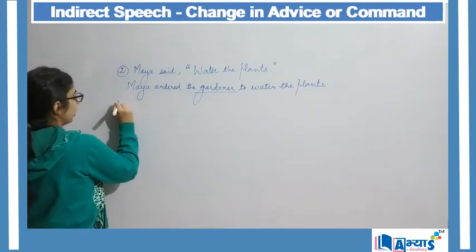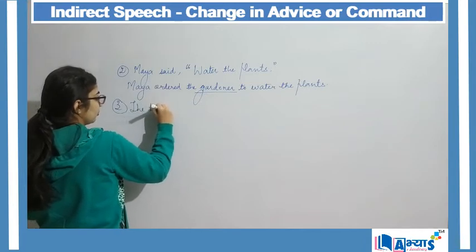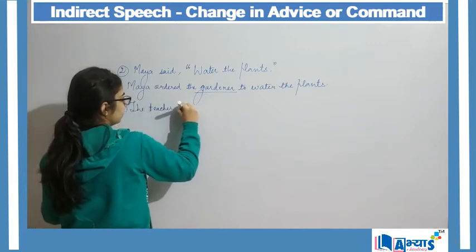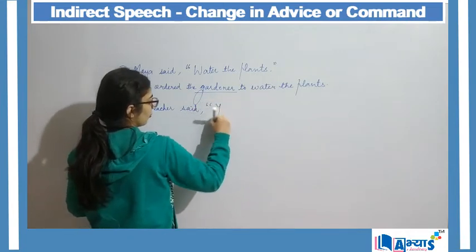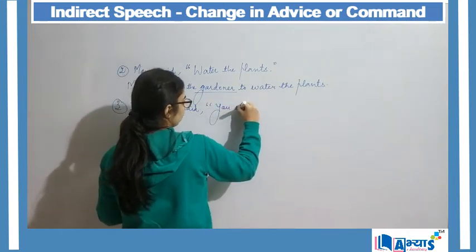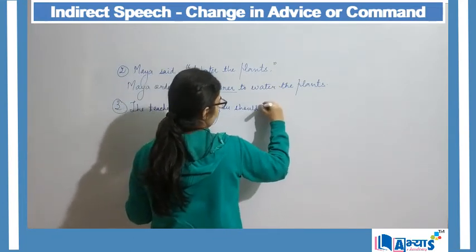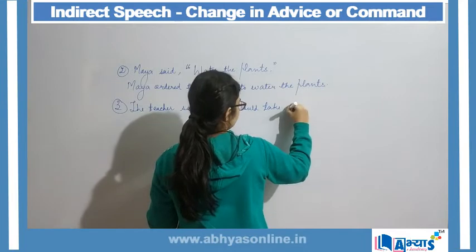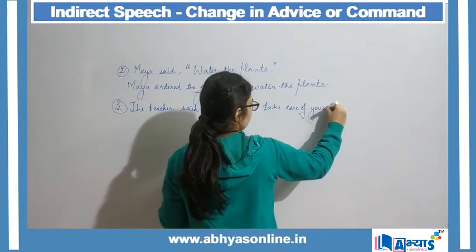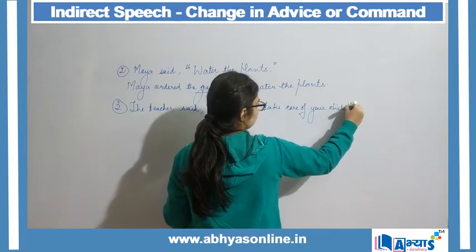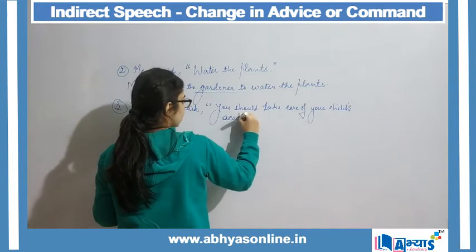Another example can be: the teacher said, you should take care of your child's academics.